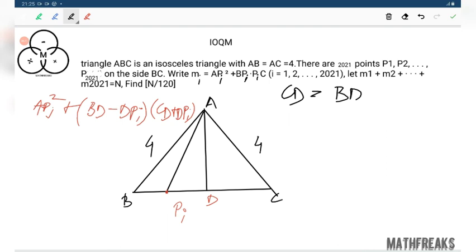From this, write AP square plus BD square minus DP square.